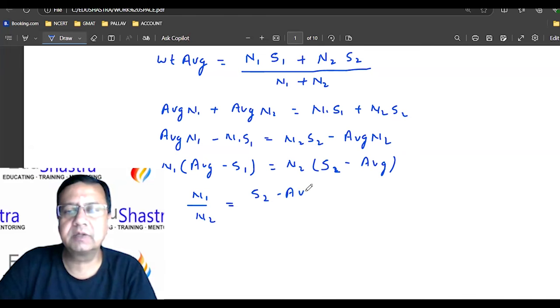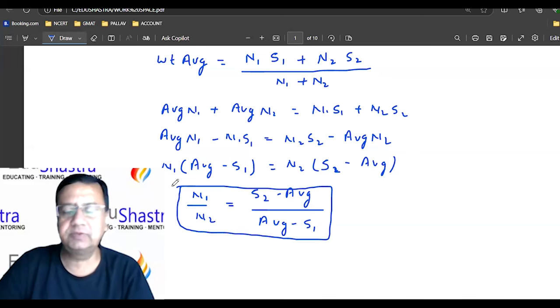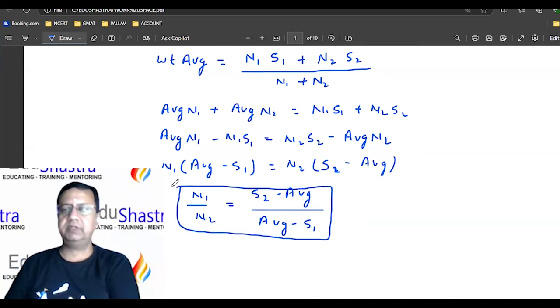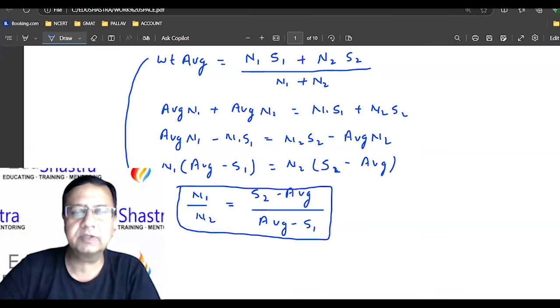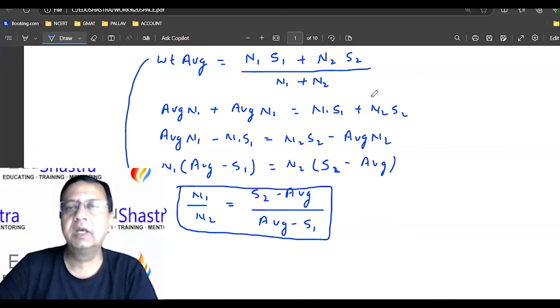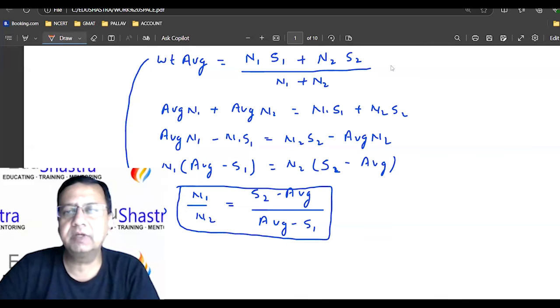S2 minus average divided by what? Average minus S1. Right. So there is nothing new. I have just rearranged, just restructured the formula, which was this. So in the earlier form, we are saying this is for weighted average.